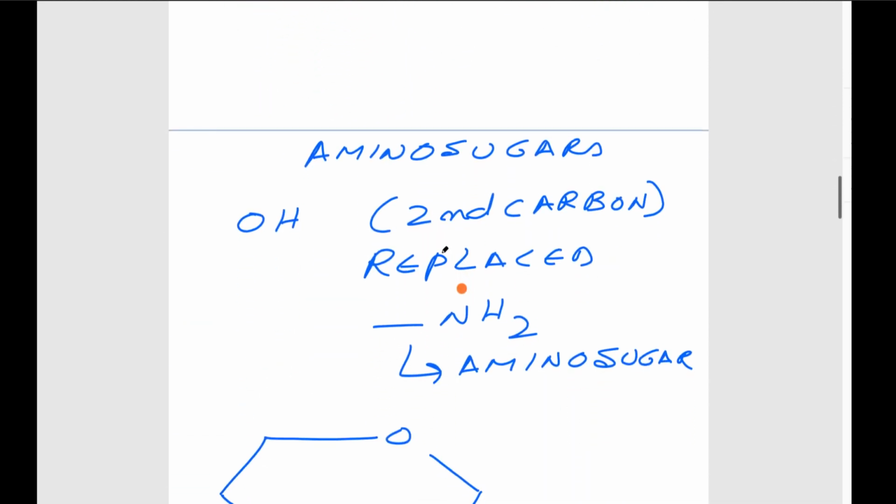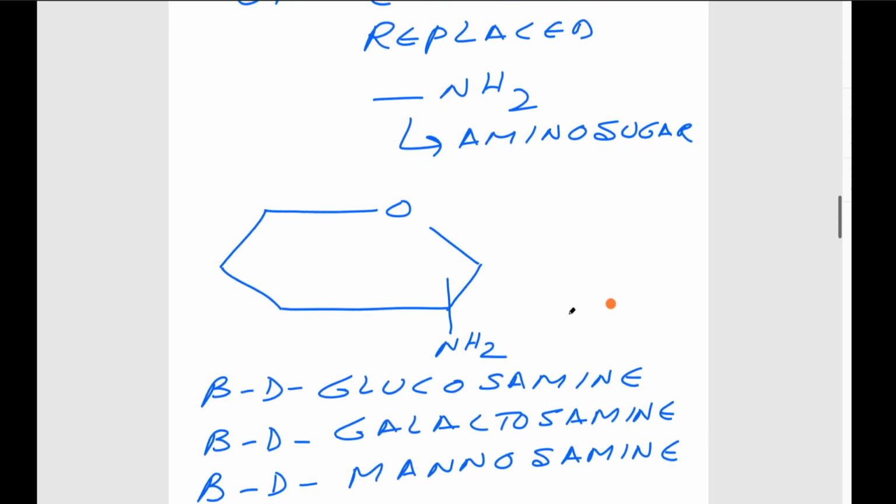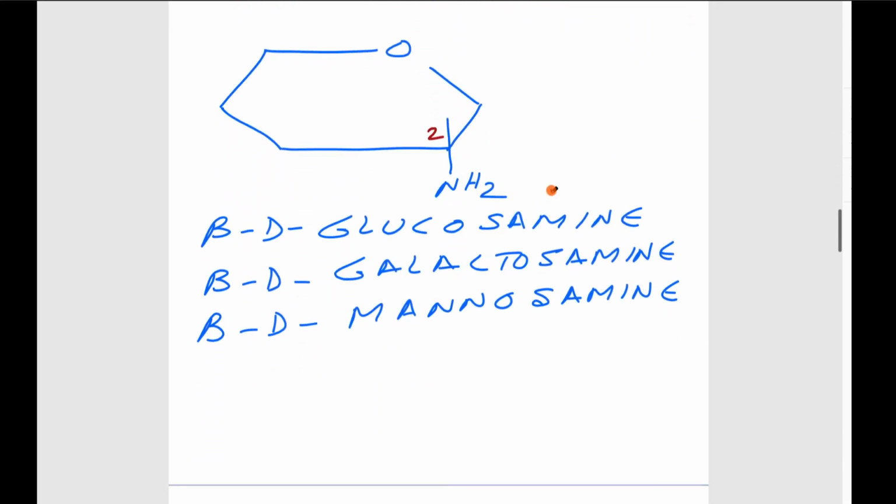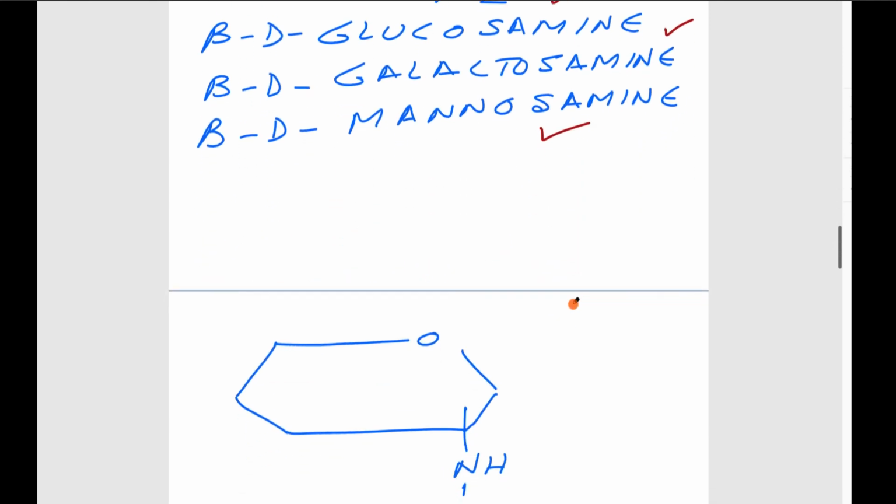Then we discussed the amino sugars. The OH on the second carbon is replaced by an NH2 group. Generally this is seen in beta sugars. Here the NH2 is at the second carbon. The examples are beta D glucosamine, beta D galactosamine and beta D mannosamine.